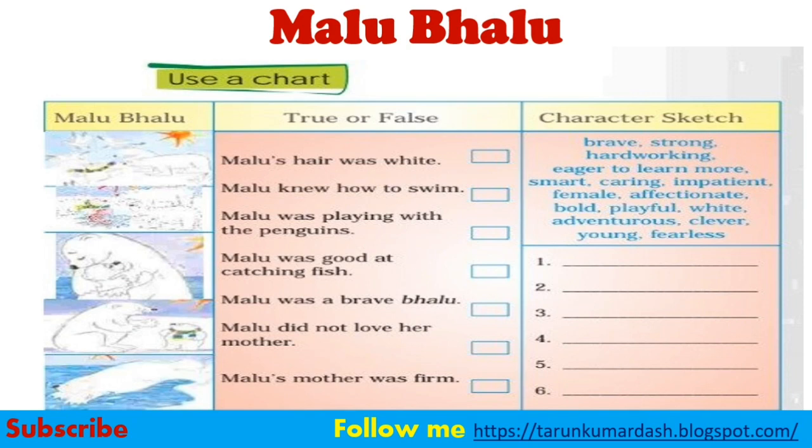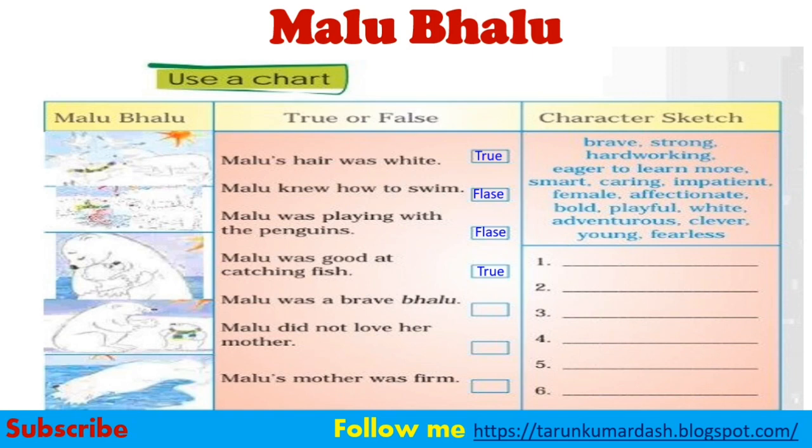The first sentence, Malu's hair was white. This sentence is absolutely true. Malu knew how to swim. Actually, Malu had no idea about swimming, so we can write false. Malu was playing with the penguins. Not at all correct, so we can write false. Next, Malu was good at catching fish. Absolutely, it is correct.